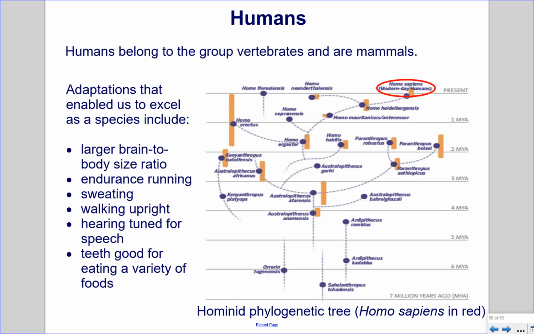Humans. Humans belong to the group vertebrates and are mammals. Adaptations that enabled us to excel as a species include larger brain to body size ratio, endurance running, sweating, walking upright, hearing tuned for speech, and teeth that are good for eating a variety of foods.